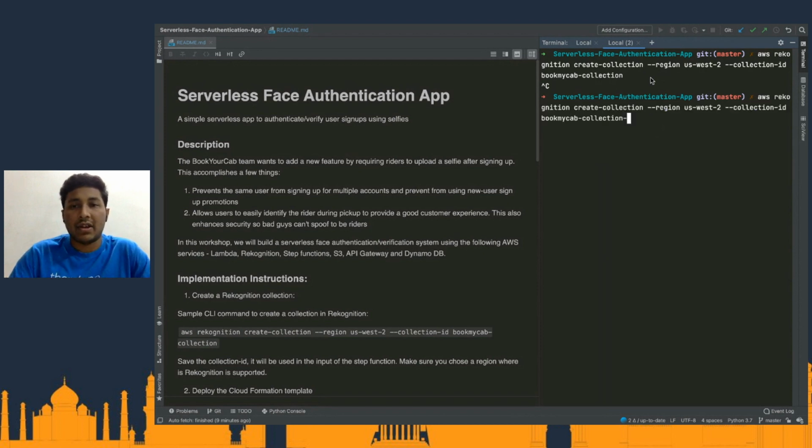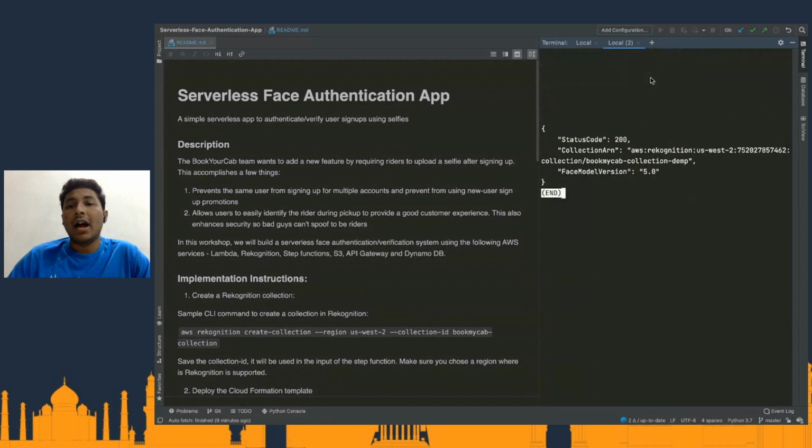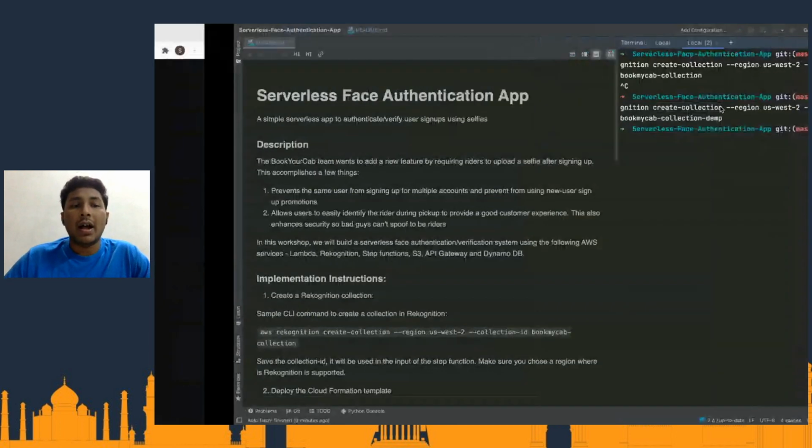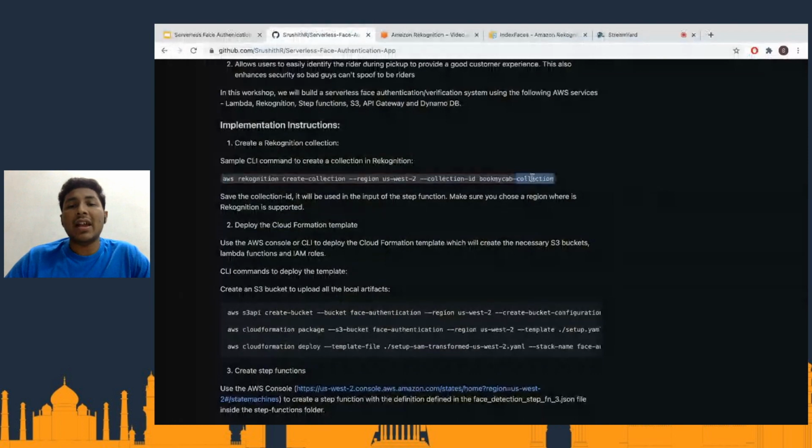But what we can do is, let's say, for example, I can say demo. Oh, sorry about the typo. Yeah, now it has successfully created the collection in my AWS account in this particular region. Make sure that the region that you're specifying here supports AWS Rekognition. And we have created the collection, and make sure that you store this collection because we're going to use it